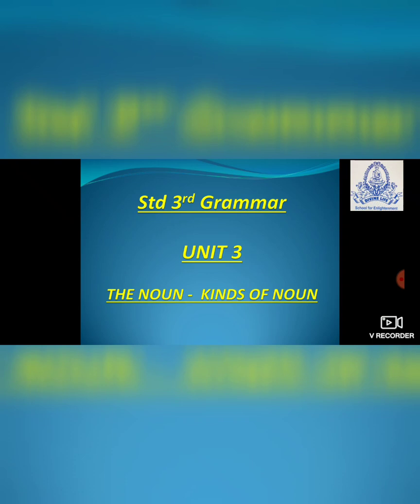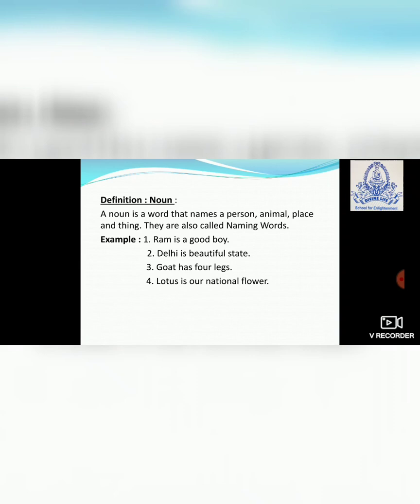Today we'll go with chapter number 3 in our grammar text, that is the noun and kinds of noun. Let's see what is the definition of a noun. A noun is a word that names a person, animal, place and thing. They are also called naming words.